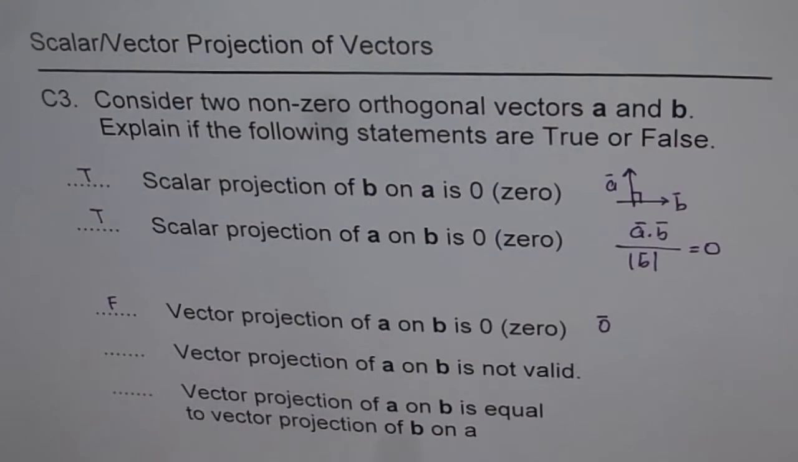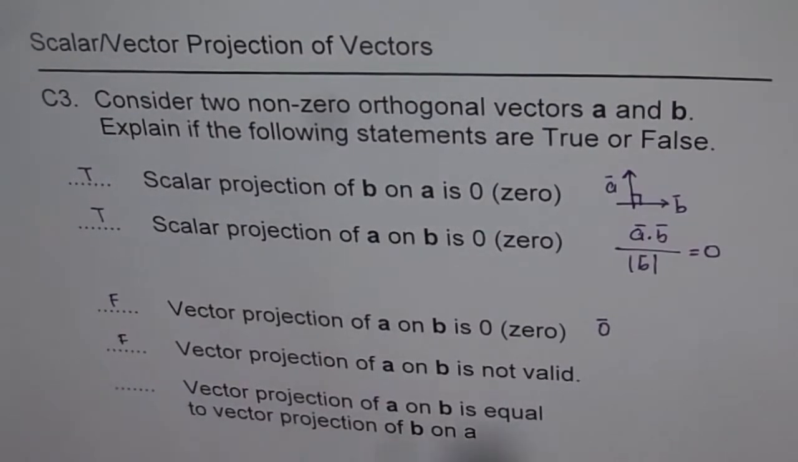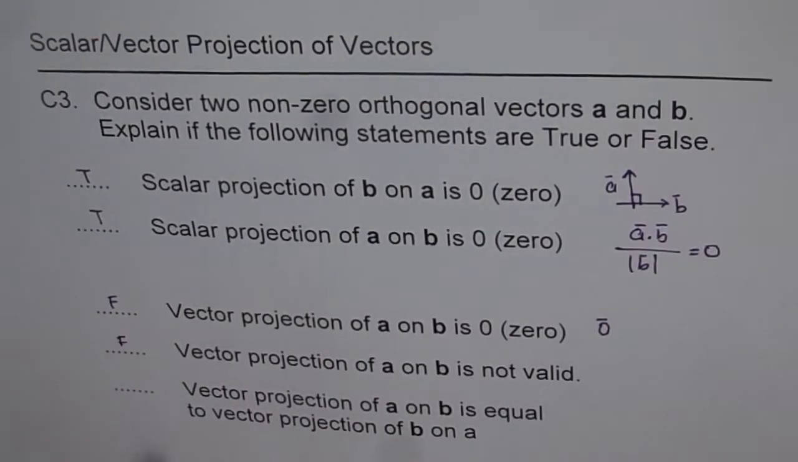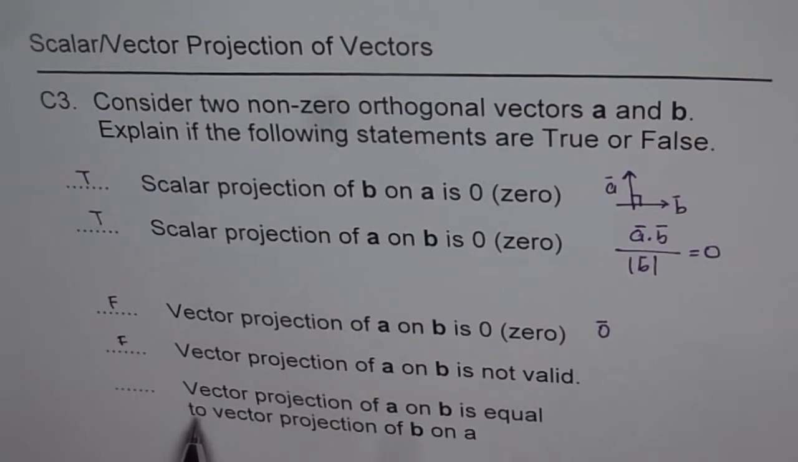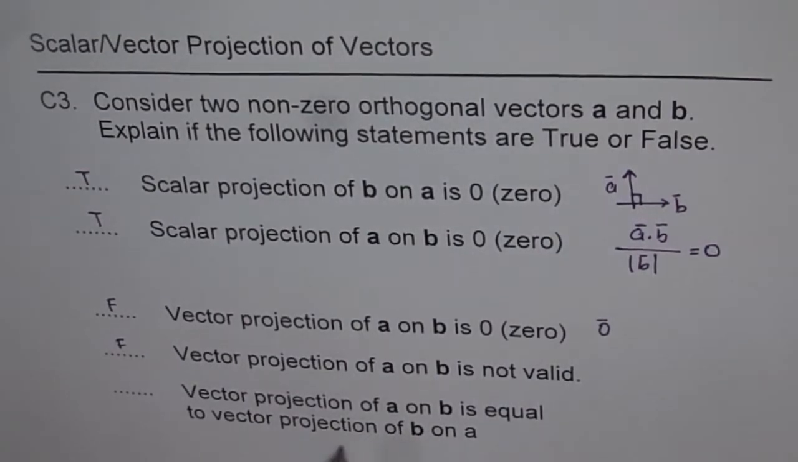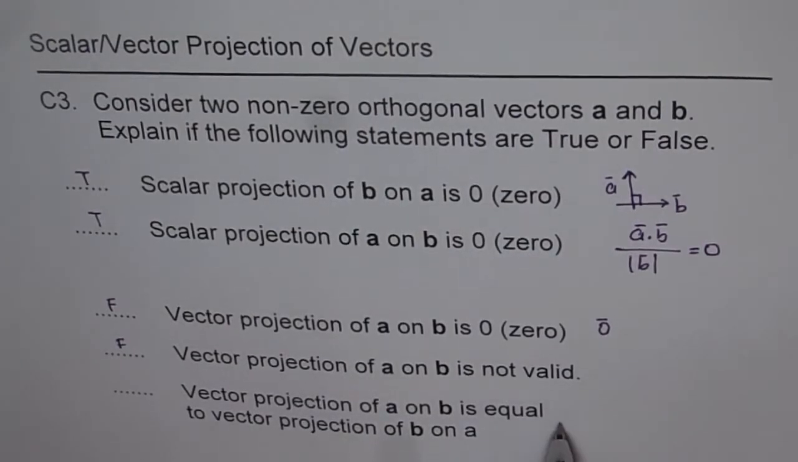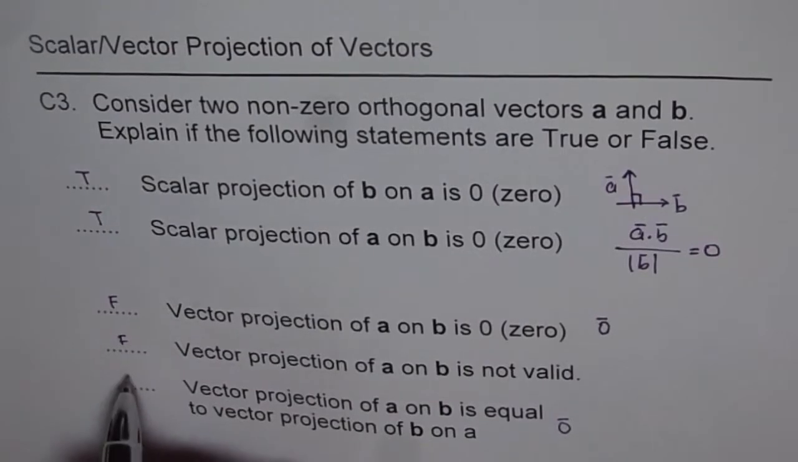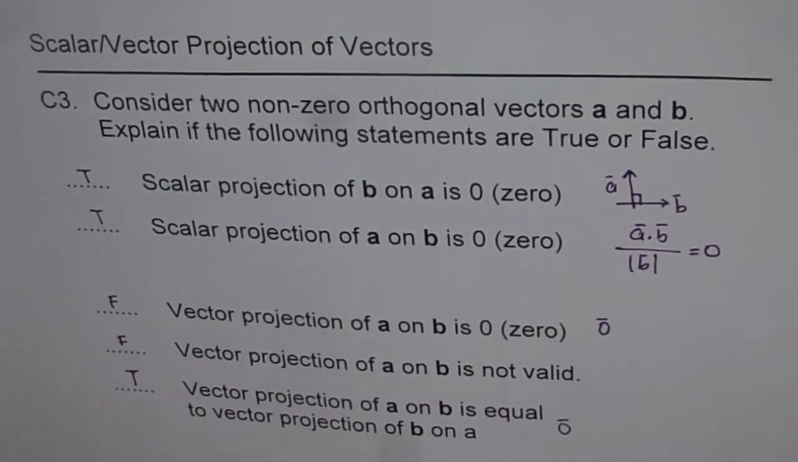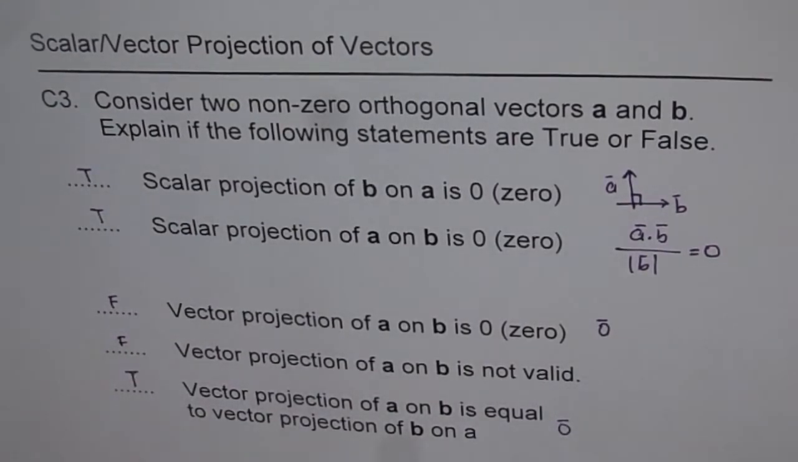Now, the next statement is vector projection of A on B is not valid. So this is also false. We know it is 0 vector, right? And the last one is vector projection of A on B is equal to vector projection of B on A. That's true. Both are 0 vectors, right? So that is true. So this statement is true. So this is a very interesting example and kind of gives you an idea of what projection is, right? Thank you.